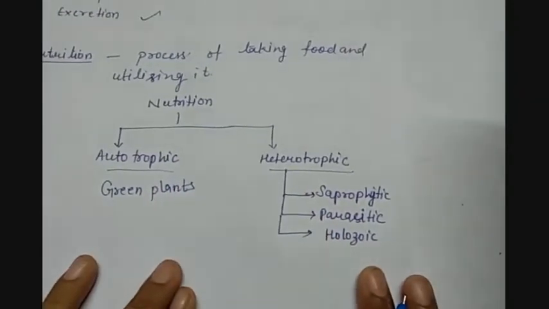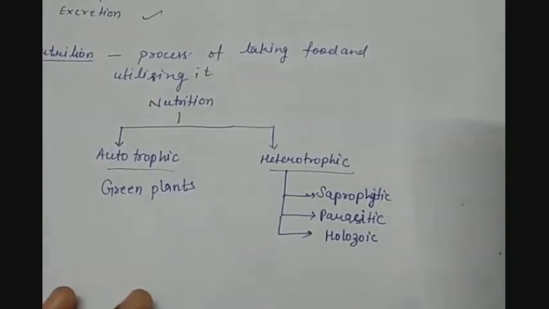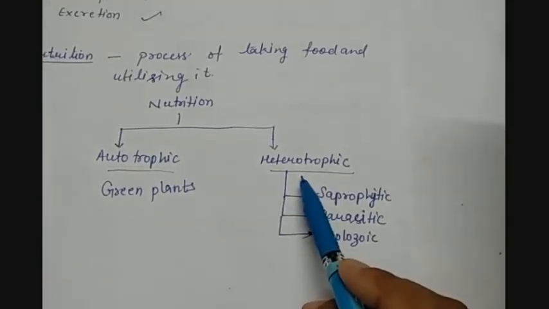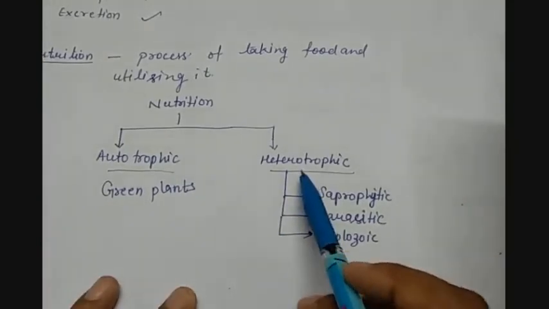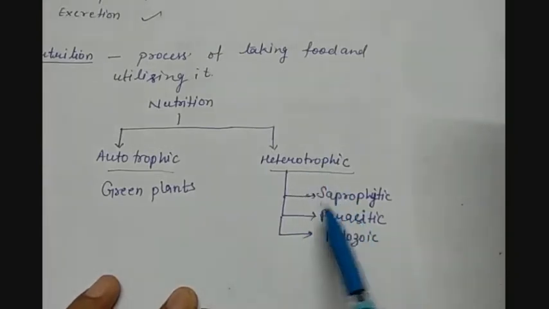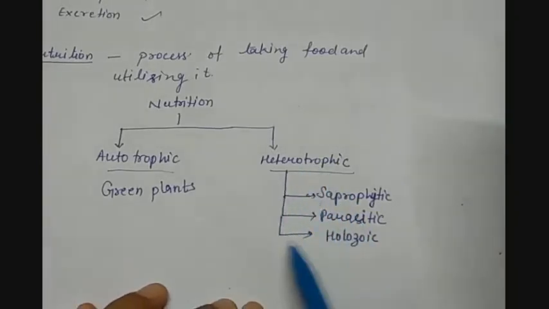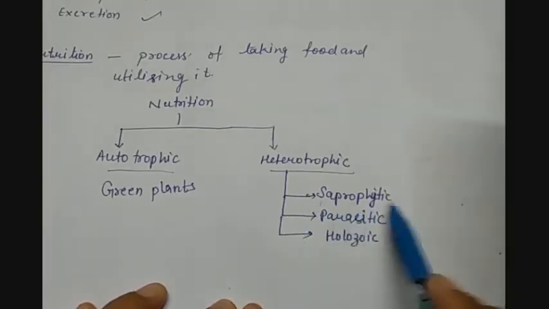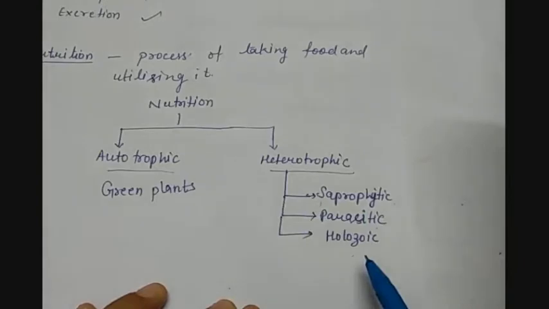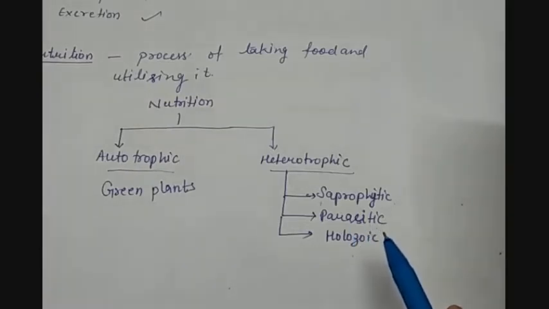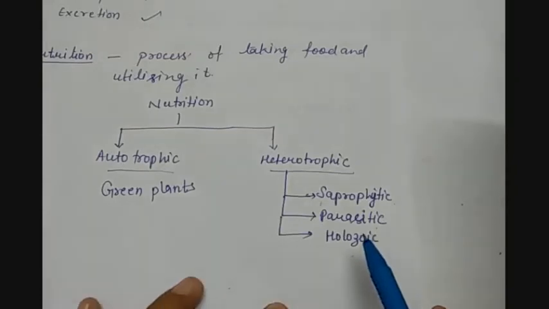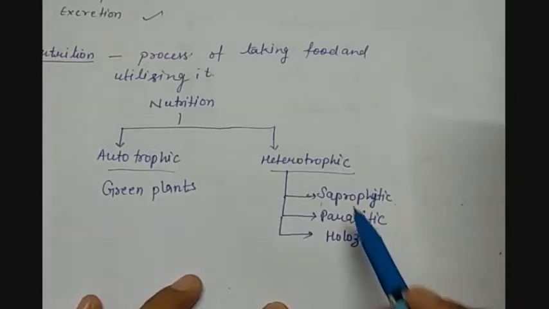Then we have heterotrophic nutrition. Hetero means others and trophic means feeding. So the living organisms which are dependent on other living or non-living organisms for their feeding are called heterotrophic. In this type of nutrition, we have further three categories: saprophytic, parasitic and holozoic nutrition. As each living organism has an adaptability to a particular kind of food they take, they have been divided into three categories: saprophytic, parasitic and holozoic.